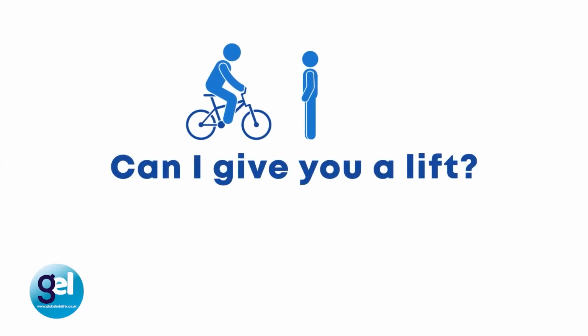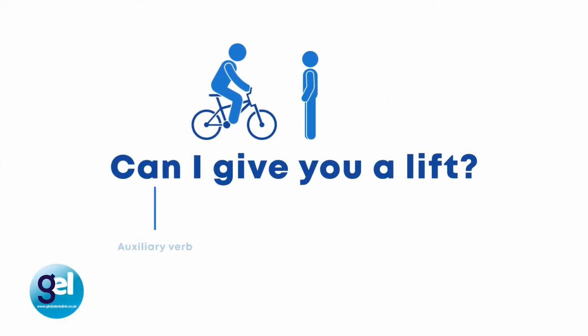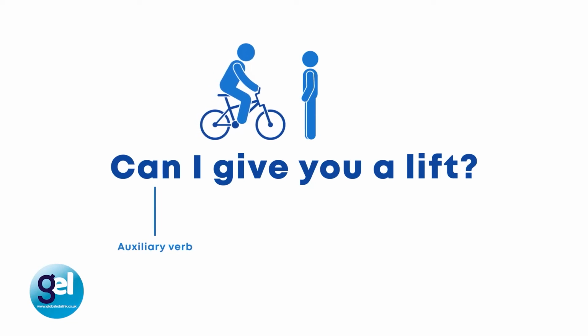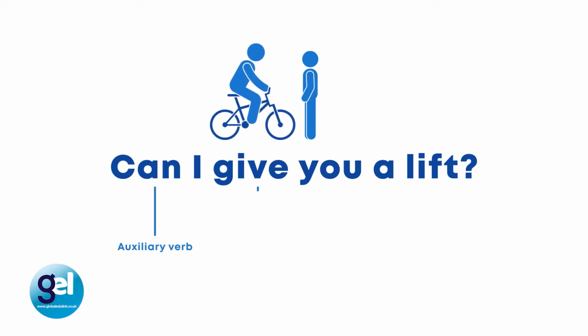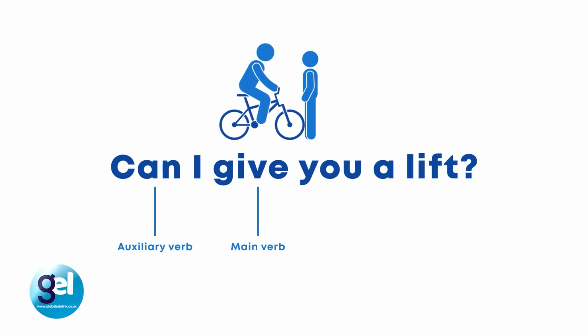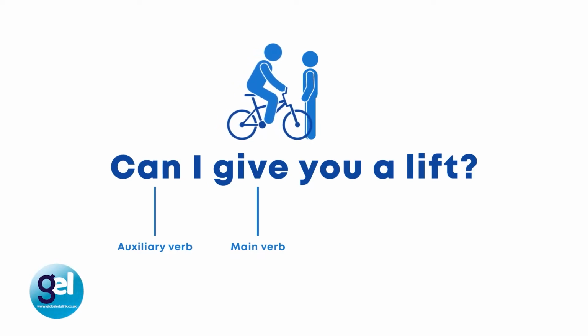Main verbs and auxiliary verbs. So, let's have a look at this question. Can I give you a lift? So, can is our auxiliary verb, our helping verb. And give is our main verb. So remember, the modal auxiliary can adds extra meaning, and in this sentence is used to offer combined with the main verb give. So can is offering.